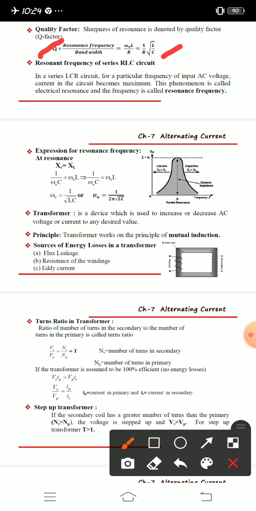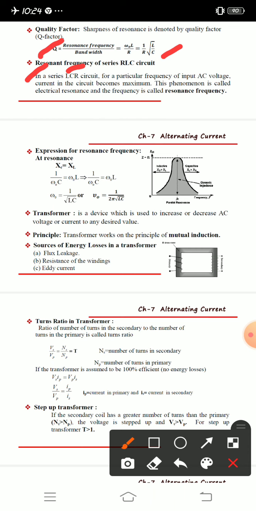So what is resonant frequency? Initially I'll discuss only the definitions, then we'll go through the derivations. In a series LCR circuit, for a particular frequency of input AC voltage, the current in the circuit becomes maximum. Understood? In a series LCR circuit, we connect the inductance, capacitance and resistance in series.